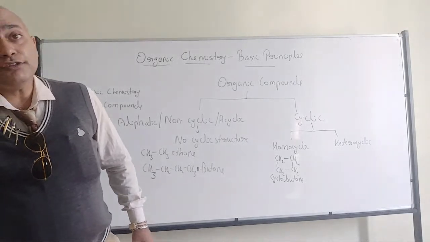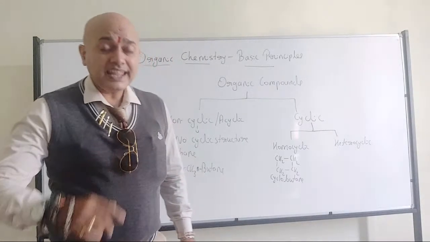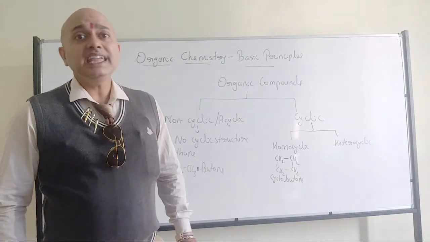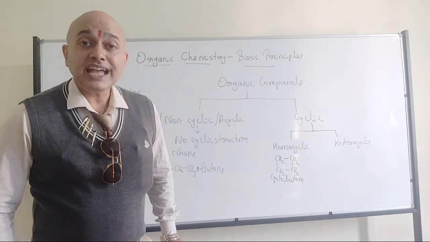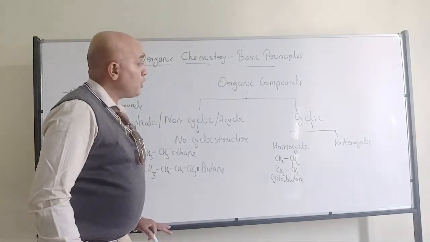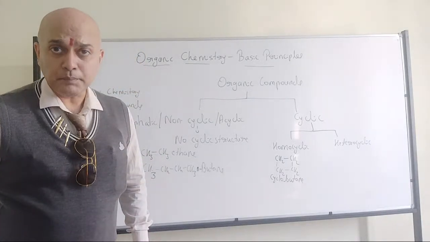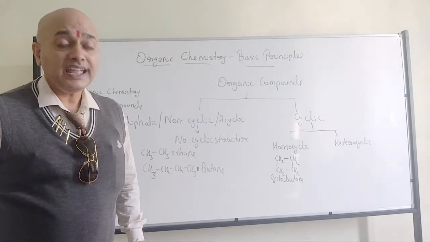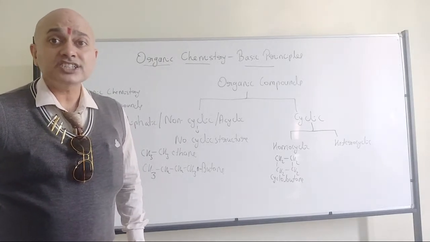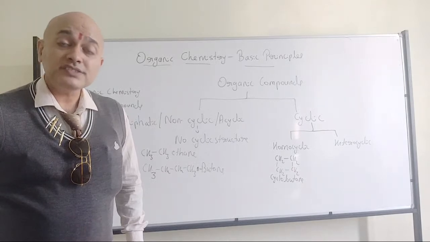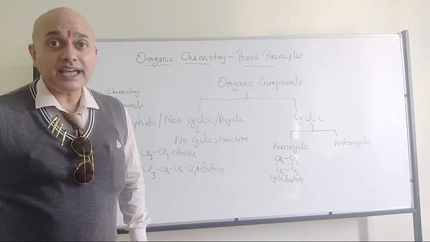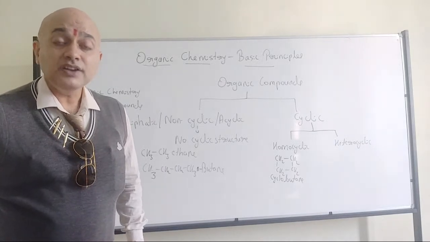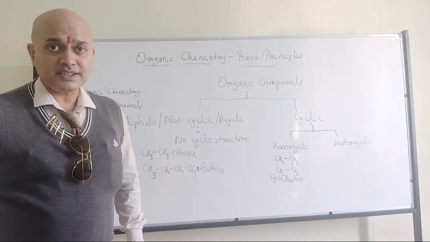Hydrogens are connected to the carbon, but in the ring structure we have the carbon linkage. So therefore it can be an example for homocyclic organic compound. All of you have understood, because it is having only carbon in its ring structure. Outside the ring any element can be there, but when I am talking about the ring structure, I am saying that only carbons are present.